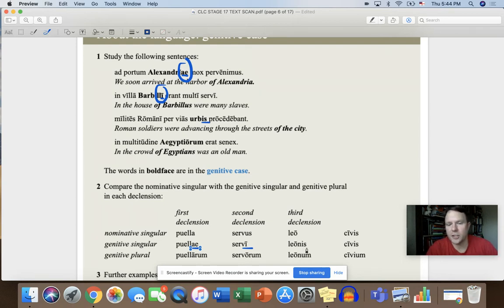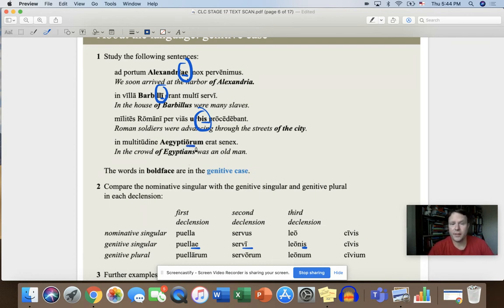Okay, in the third declension, it's a little bit different. So the plural nominative is es. Well, this one's is, which is actually kind of nice because then we don't maybe get those confused. So is. So leonis means of the lion. Servi means of the slave. Puellae, of the girl. So we can see urbis up here again, of the city.